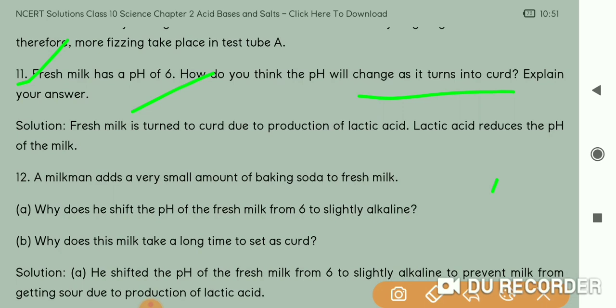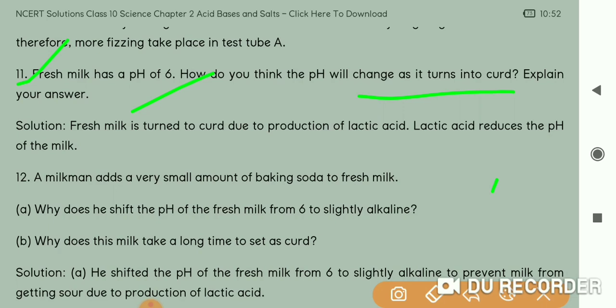So see, as the pH value decreases, the acid becomes stronger. From 6, if the pH goes to 3, then the acidity increases. If the pH value increases above 6, that is 7, 8, 9, then it becomes basic.